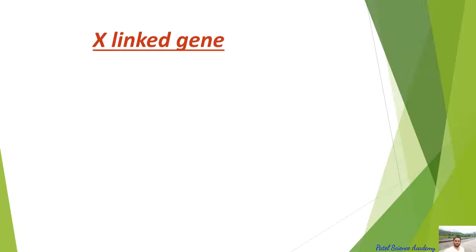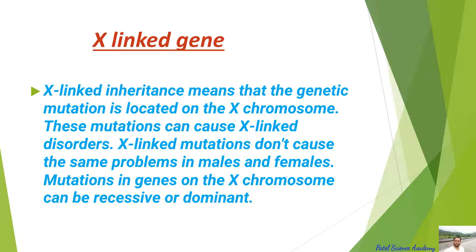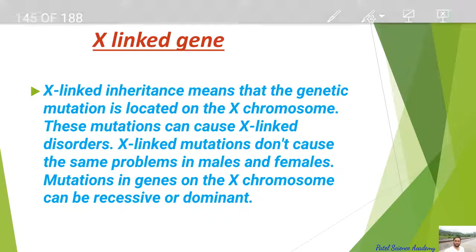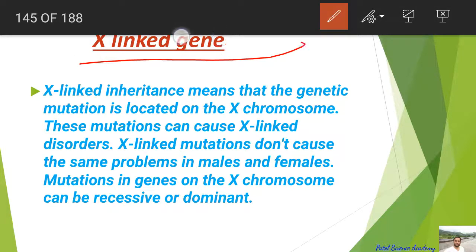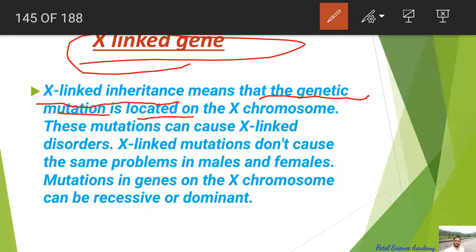Now we'll see the examples of sex-linked genes, that is, number 1, X-linked genes. Dear student, this X is the X chromosome here. X-linked inheritance means that the gene mutation is located on the X chromosome. So dear student, it is totally about the X chromosome, that's why the letter X is there.